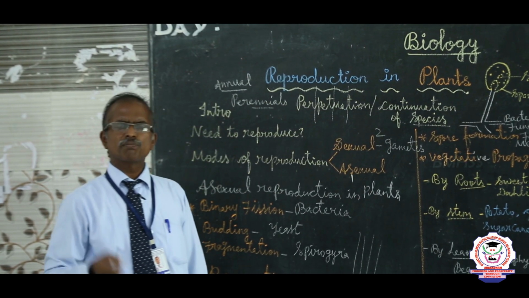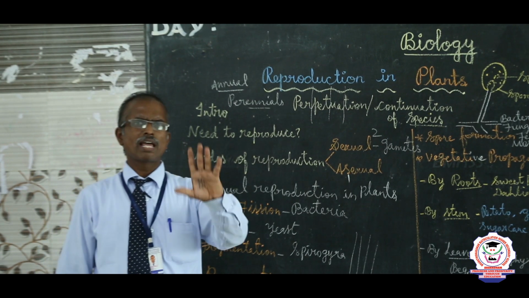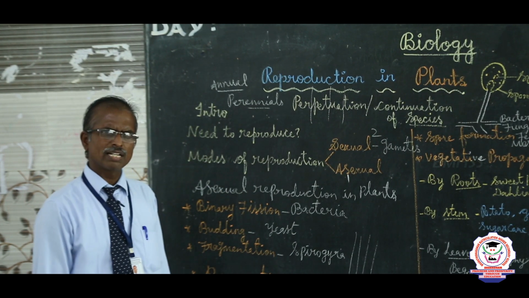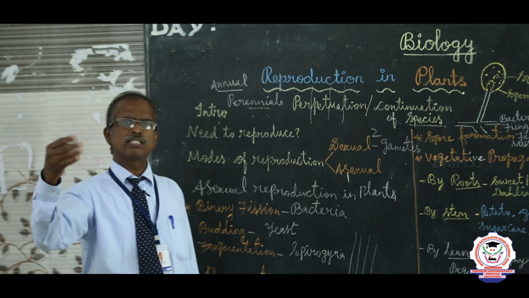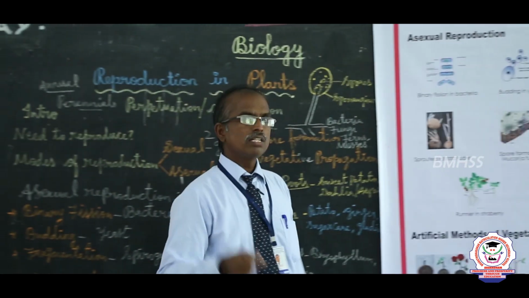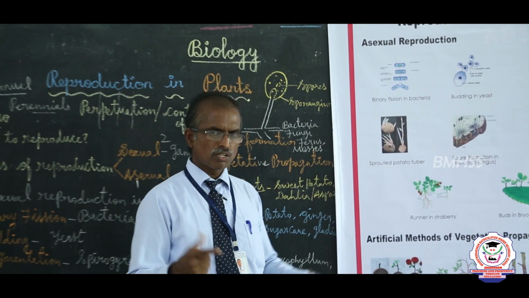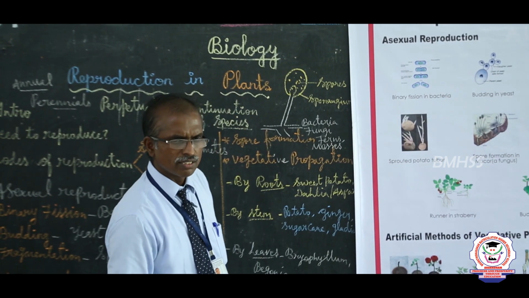This regeneration power is very high in lower plants and lower animals, and very low in higher plants and higher organisms. Regeneration is very important. Without regeneration, there is no chance of healing the wound in our body.